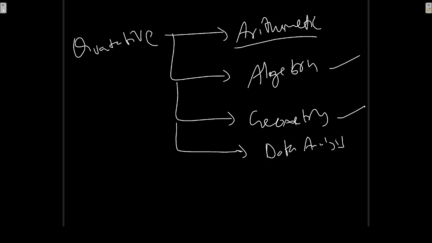And also another important topic in geometry is coordinate geometry, which is the XY plane, I mean, two-dimensional coordinate geometry.